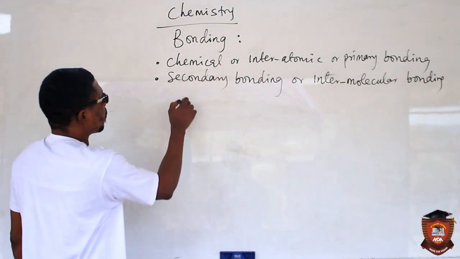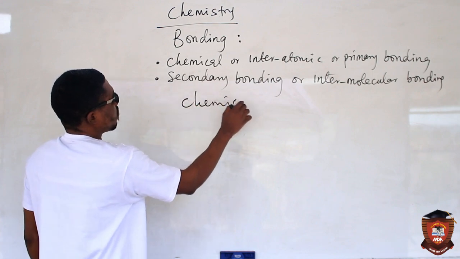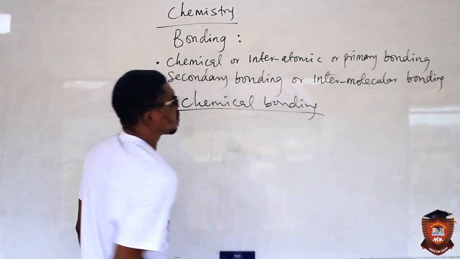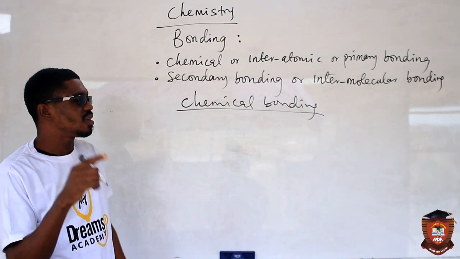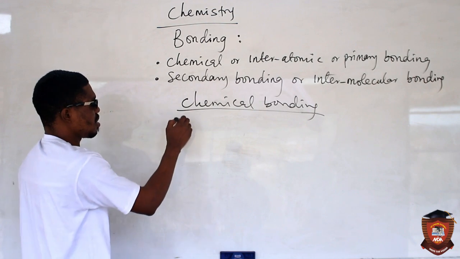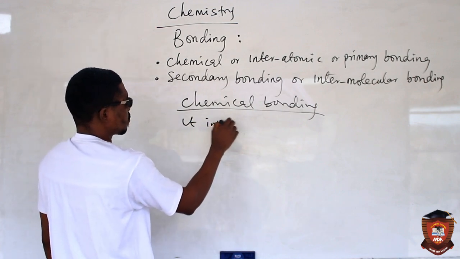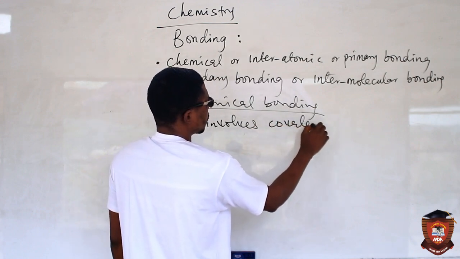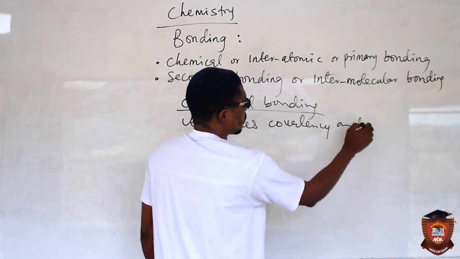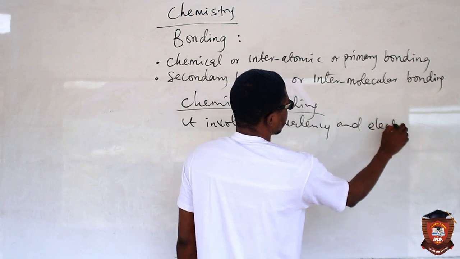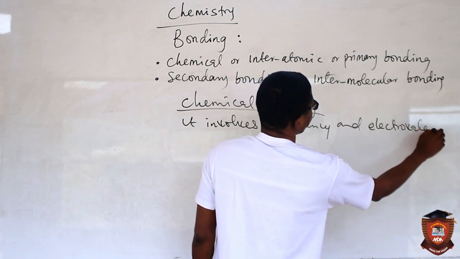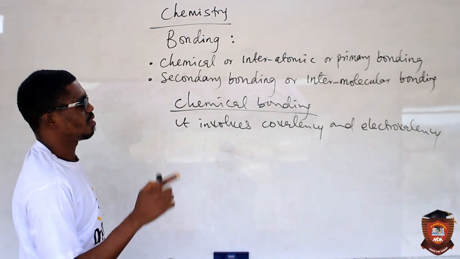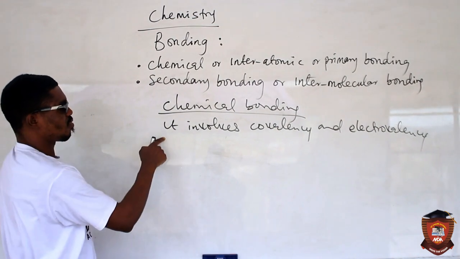Now, we want to take on chemical bonding. What is chemical bonding? Chemical bonding involves covalency and electrovalency. The question now is, what is covalency?